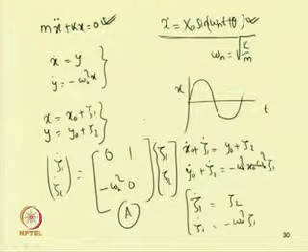So let us take two initial conditions and study: one is 1 0 and the other one is 0 1.